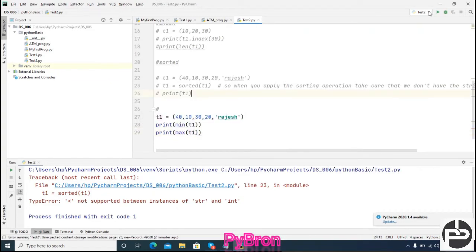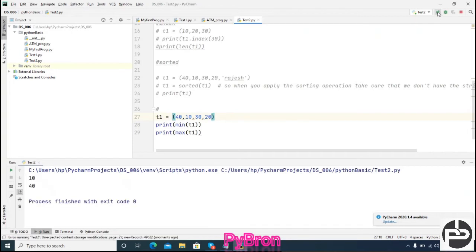Let me run this code. You can see here also it is not possible, right? Because in case of string, how will it check minimum or maximum? But if you remove it, then it will work properly. Can you see this? Minimum is 10 and maximum is 40. And there is one more function, the compare function.